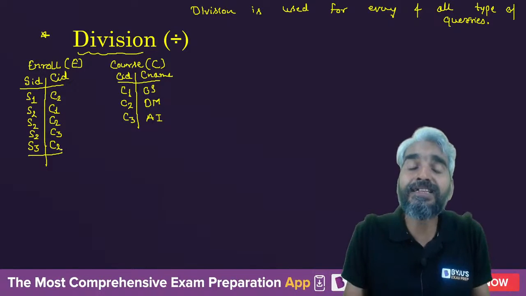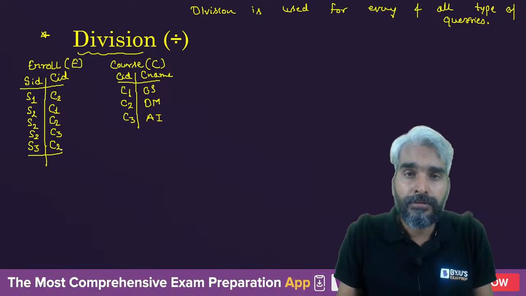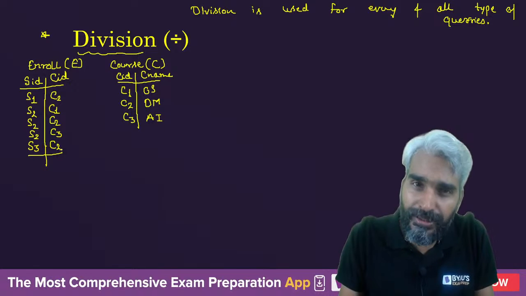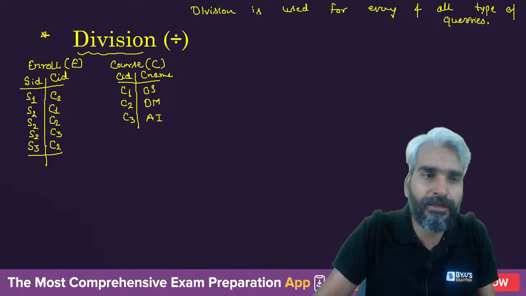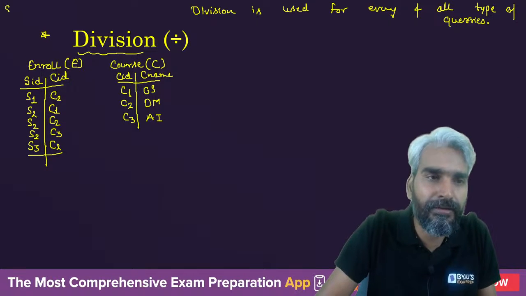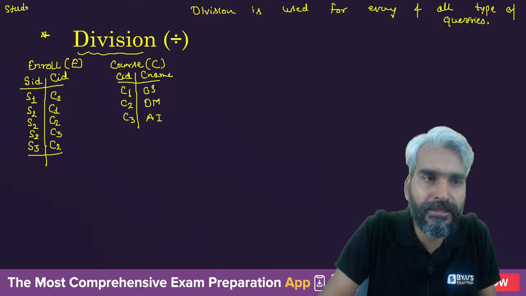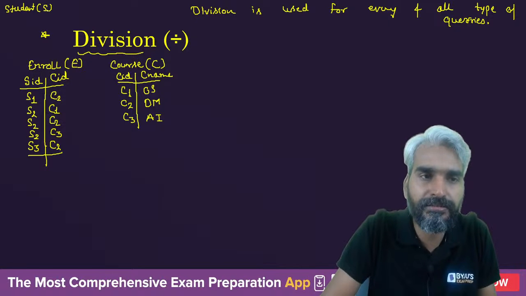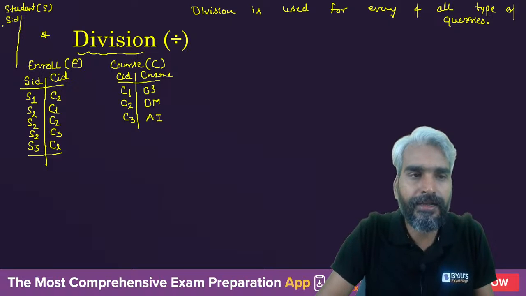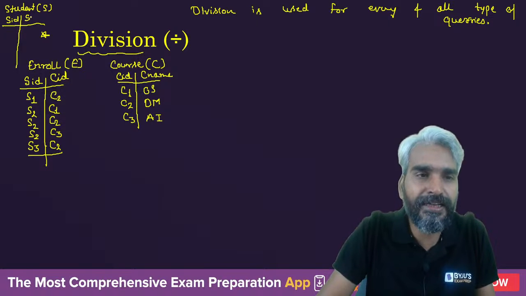So if I ask you to retrieve the SIDs of the students who enrolled for some courses, let's try to understand. There may be another table, let's say student, and this is S, and it has SID and S name. So is it necessary that all these students enroll for some courses?